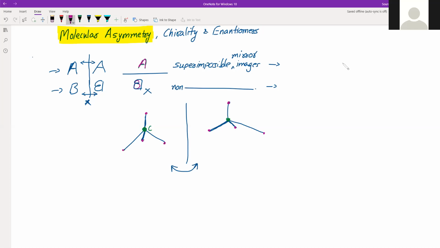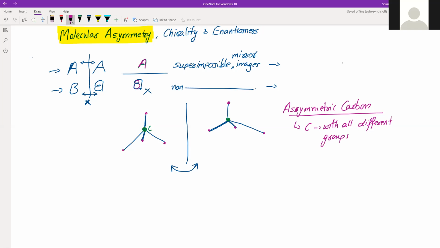That is very important to understand. So a carbon with all different groups, right?